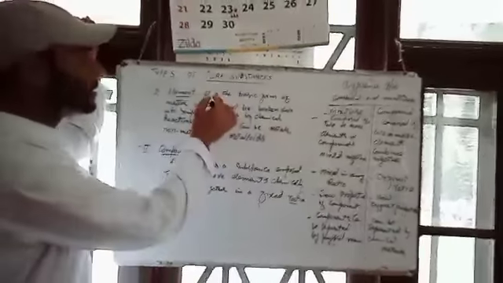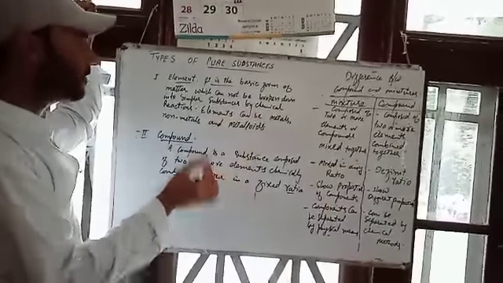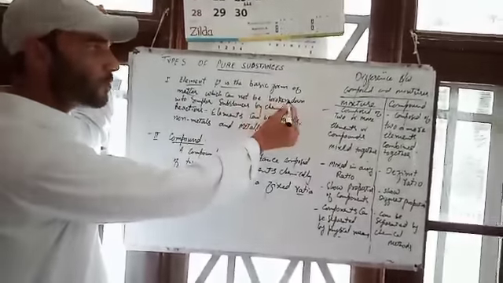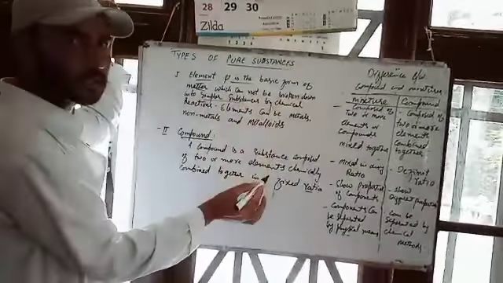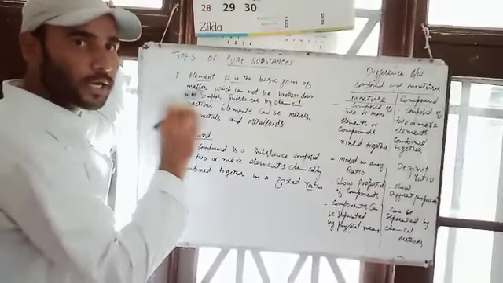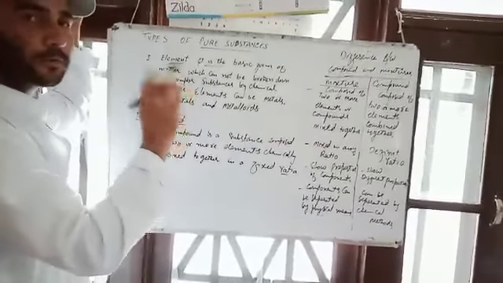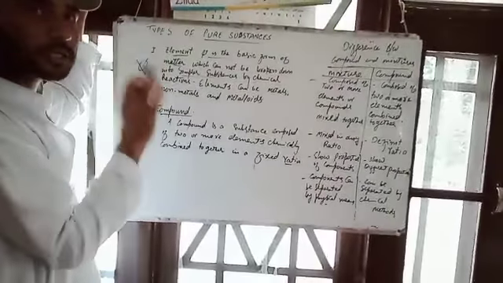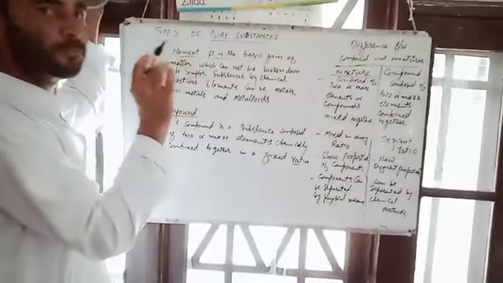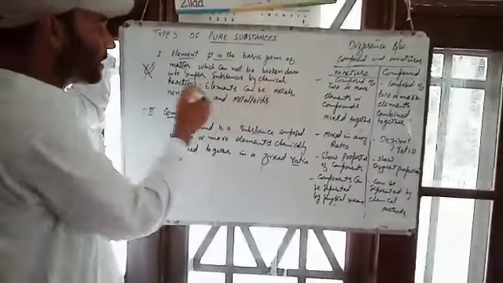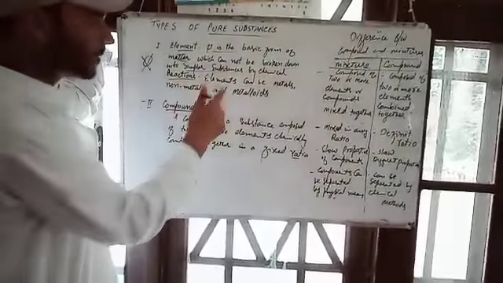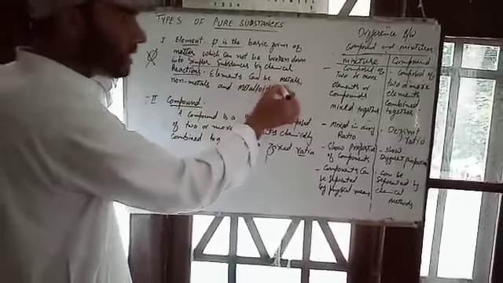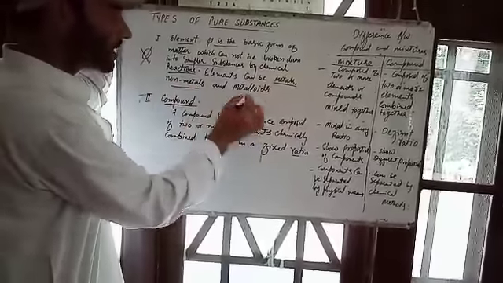What is an element? An element is a basic form of matter which cannot be broken down into simpler substances by any means. If something is pure and cannot be broken down into simpler substances, that means it is the purest form, by chemical reactions or anything. Elements can be metals, non-metals and metalloids.